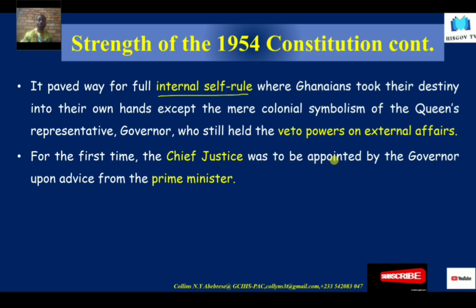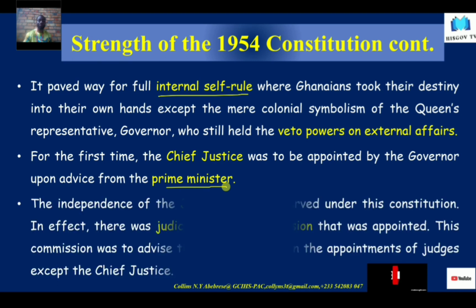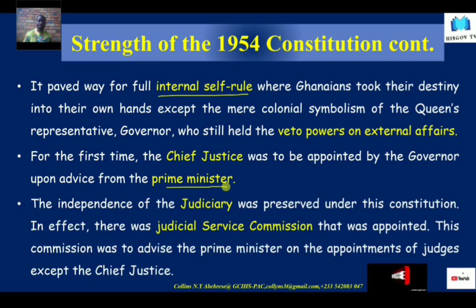Now, for the first time, the Chief Justice was to be appointed by the governor upon the advice of the Prime Minister. All these were not in the 1951 Constitution. Again, the independence of the judiciary was preserved under the Constitution. A Judicial Service Commission was appointed, and this commission was to advise the Prime Minister on the appointments of judges, except the Chief Justice.